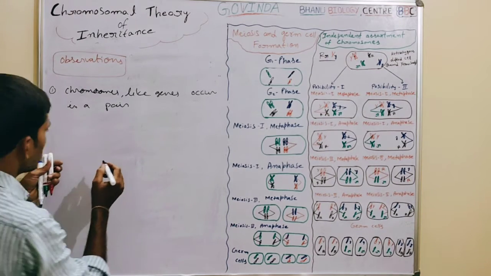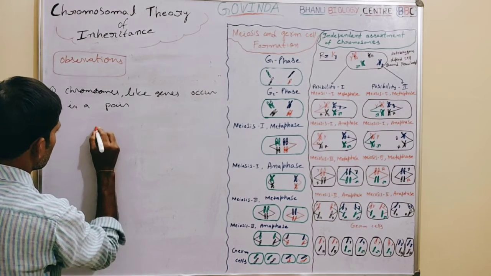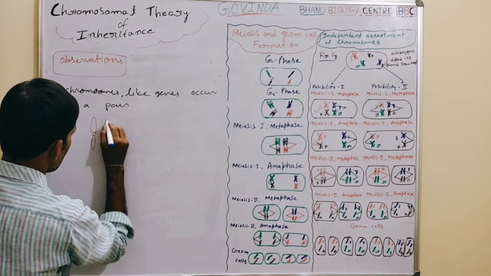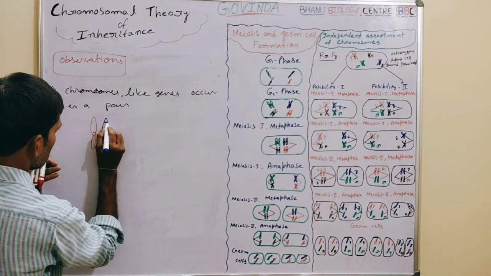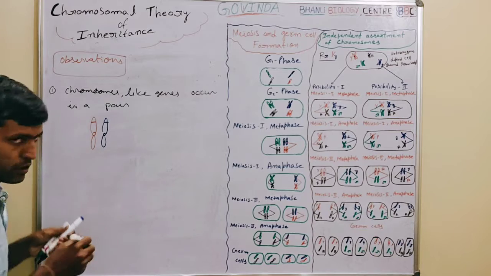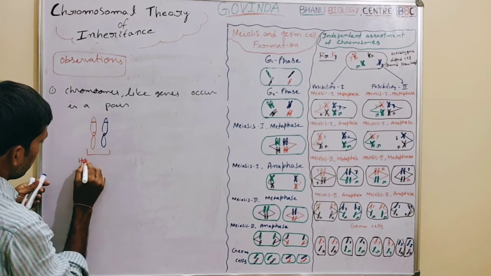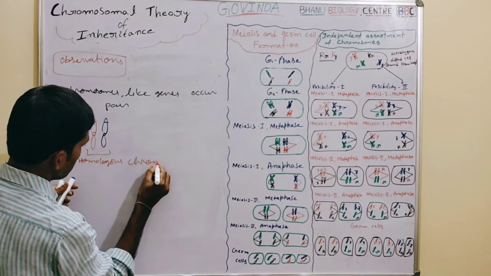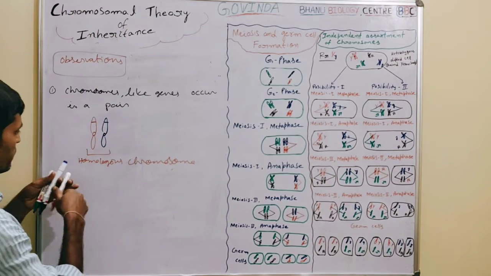How does that pair form? This is one chromosome, this is the other chromosome. Here genes are present at specific loci. This set is called a homologous chromosome pair.